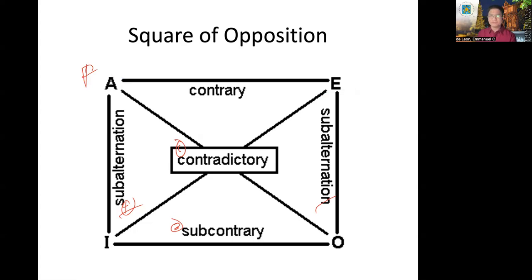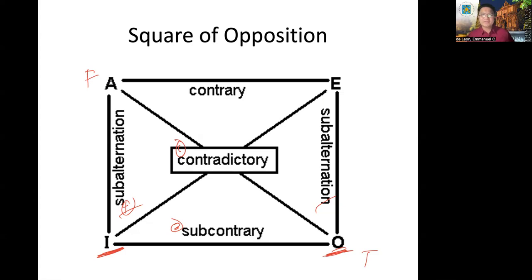The O proposition, because wala namang doubtful sa contradiction eh. Because in contradiction, if one is true, the other one is false. But if one is false, its contradictory proposition is necessarily true. Correct? So what should be the truth value of its subaltern? Rule number 1, di ba?